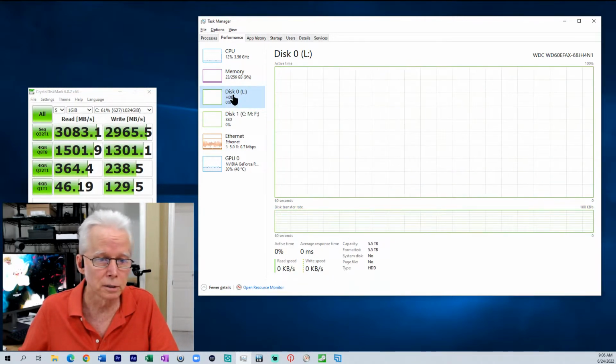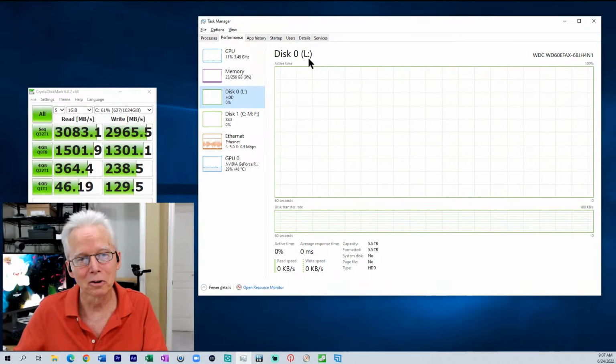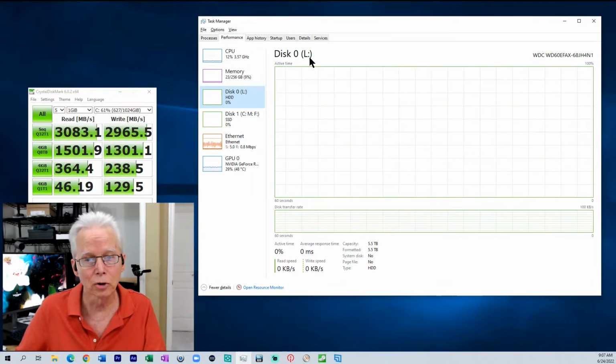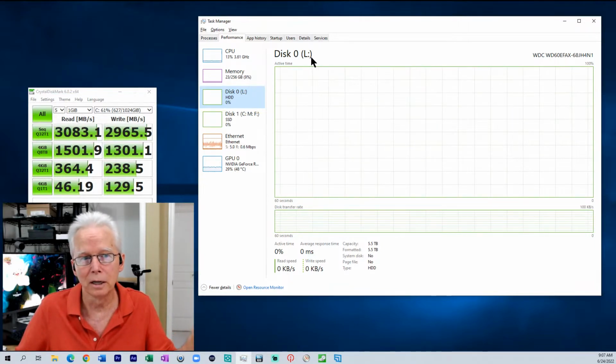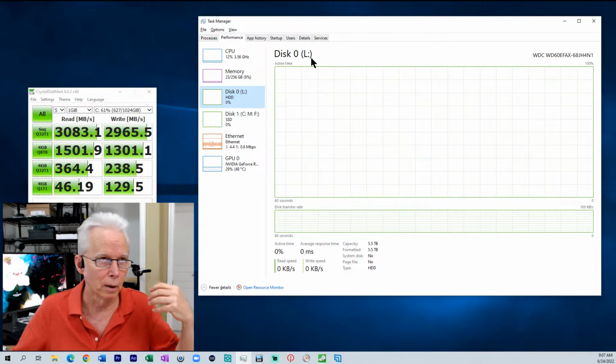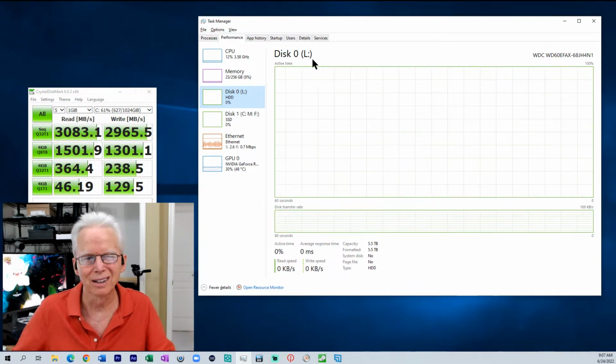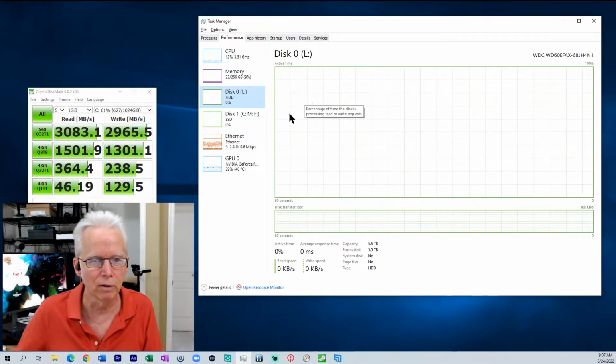Disk is going to show your disk activity. This is showing disk L. Disk L is what I call my long-term storage. That's a spinning drive on my computer that I copy files to that I'm not going to need for a while. So my prior videos periodically get copied off to that. So there's no activity there right now.